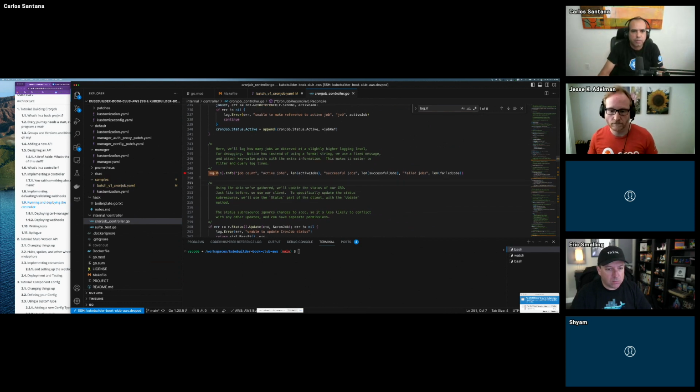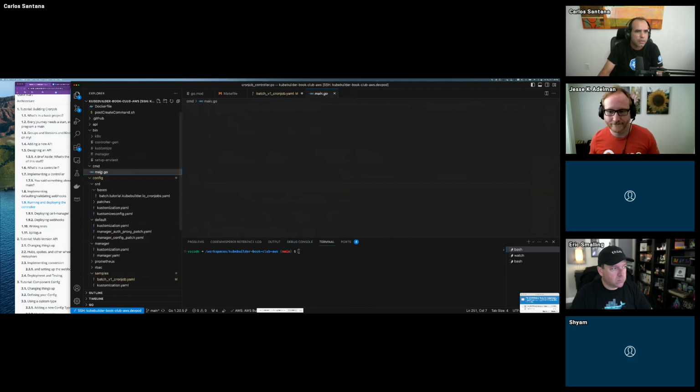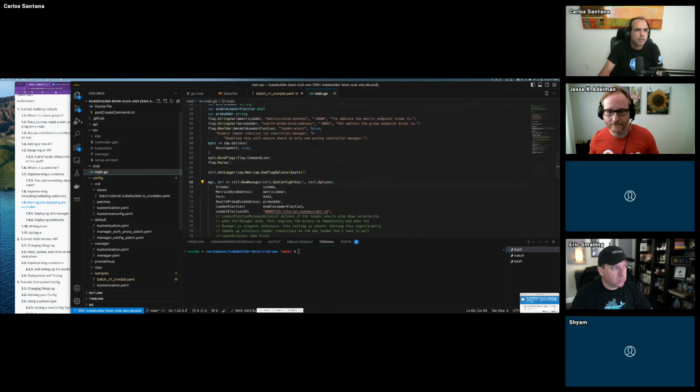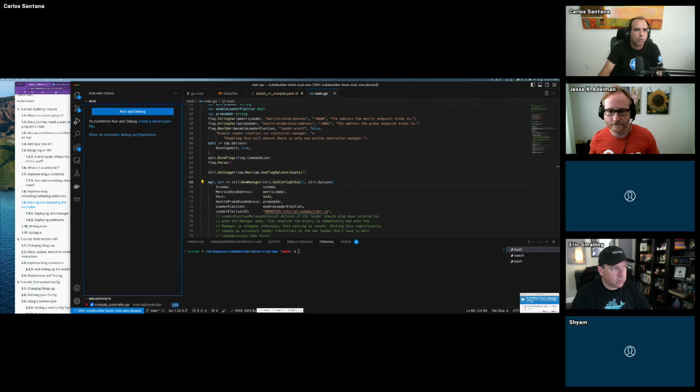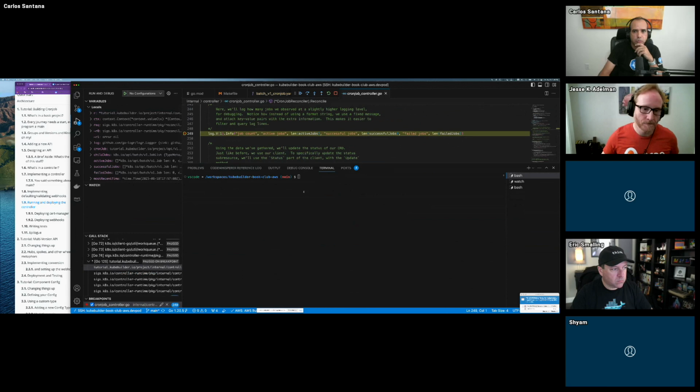I already have the breakpoint. Put the breakpoint here. Go to your main.go file, have it open and selected, click the button that says run and debug, and click run and debug. And then this thing will run and it will have a breakpoint in your code so you can start debugging, like why my code is not running.